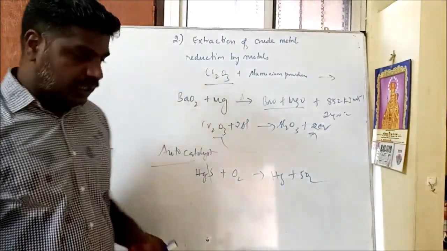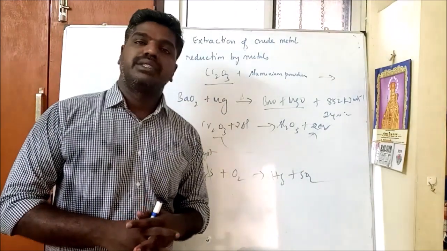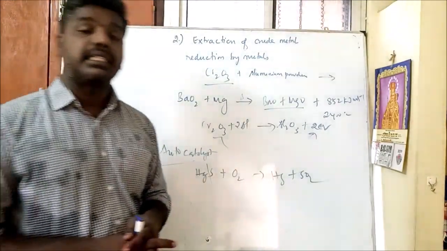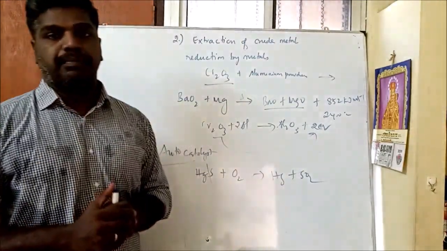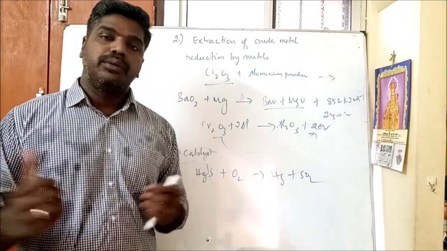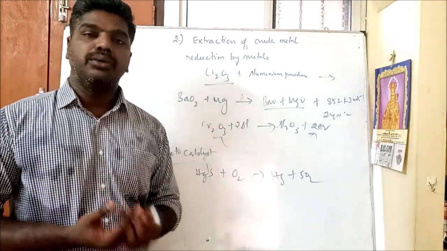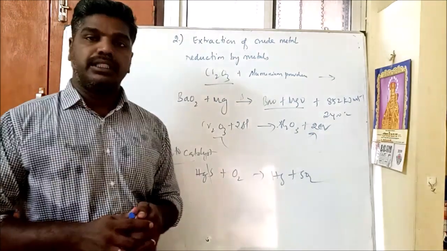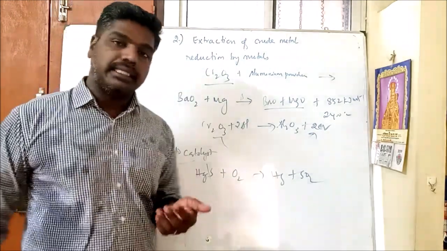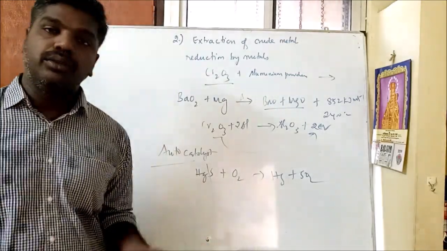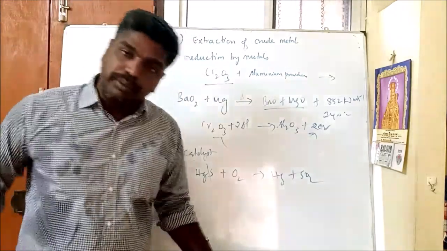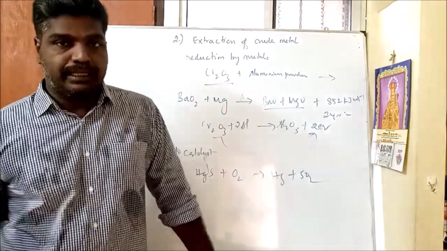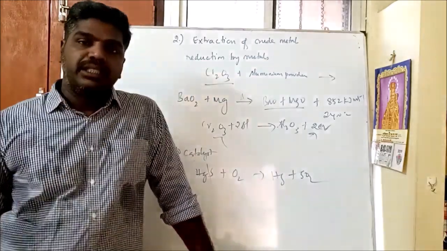Okay students, up to this topic we have seen the second stage, extraction of crude metals. Here we follow 2 methods. One is conversion of metal sulfide to metal oxide, where we have done 2 methods: roasting and calcination. Then reduction of metal oxide to metal, which can use a reducing agent.